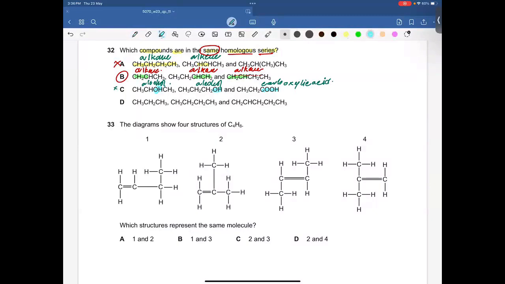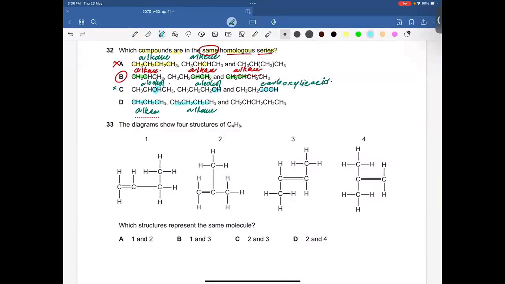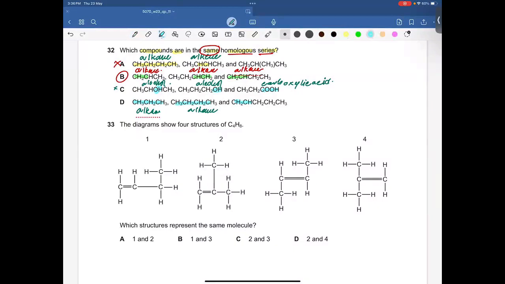Again, this is an alkane. This is also an alkane. And this has an alkene because the highlighted carbon atoms have a double bond between them, right? So obviously it's not true because alkane and alkene are different homologous series. Both belong to different homologous series.